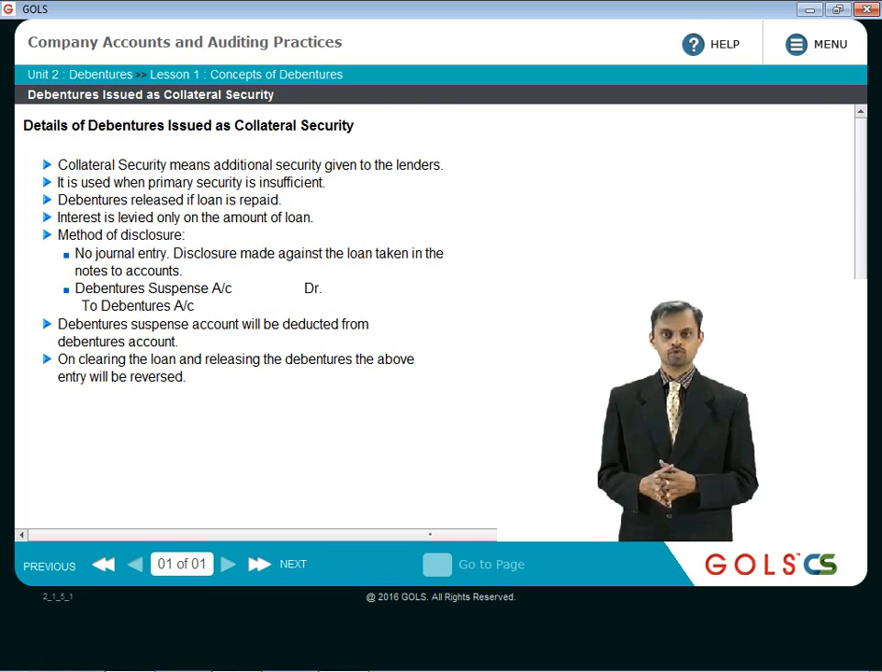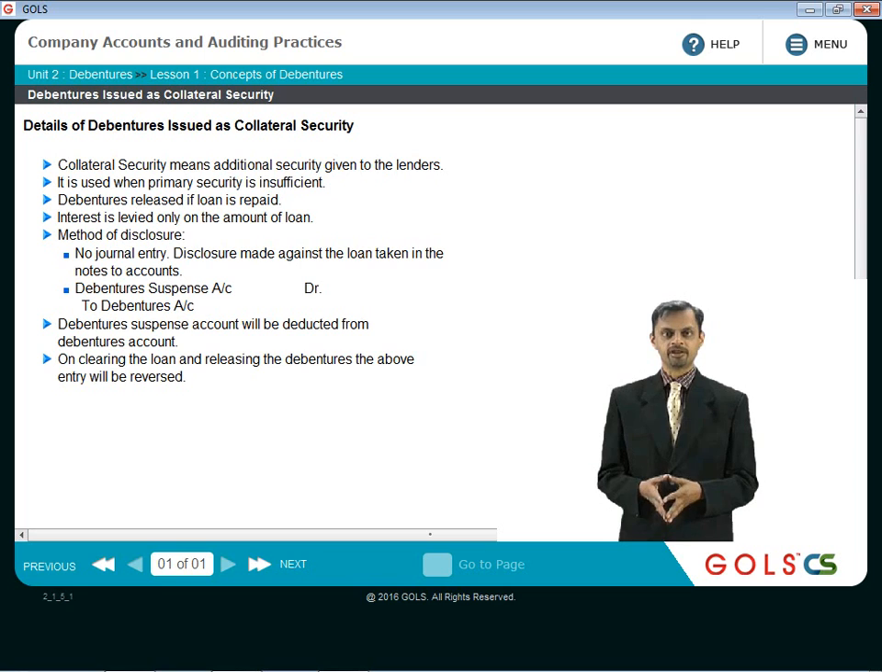On clearing the loan, so when the loan is repaid, then you don't need this entry. So the above entry will be reversed. So it will be debentures account debit to debenture suspense account. So on clearing the loan and releasing the debentures, the above entry will be reversed.